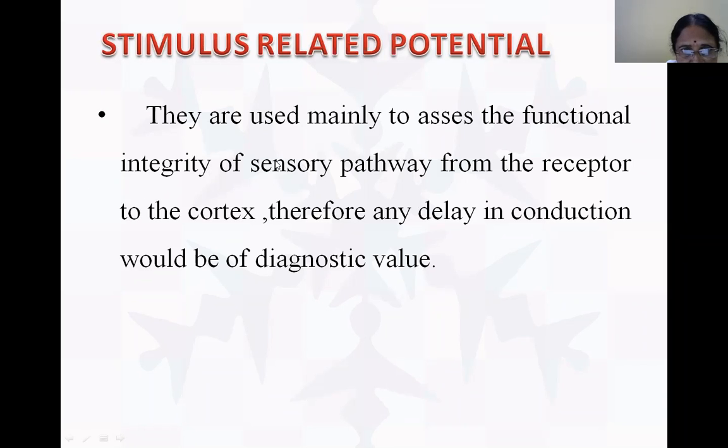Suppose a visual pathway is there, running to area number 17, the primary visual cortex, where the pathway ends. If there is any defect in this pathway, we will be able to know, but we cannot pinpoint the disease or where the defect is.